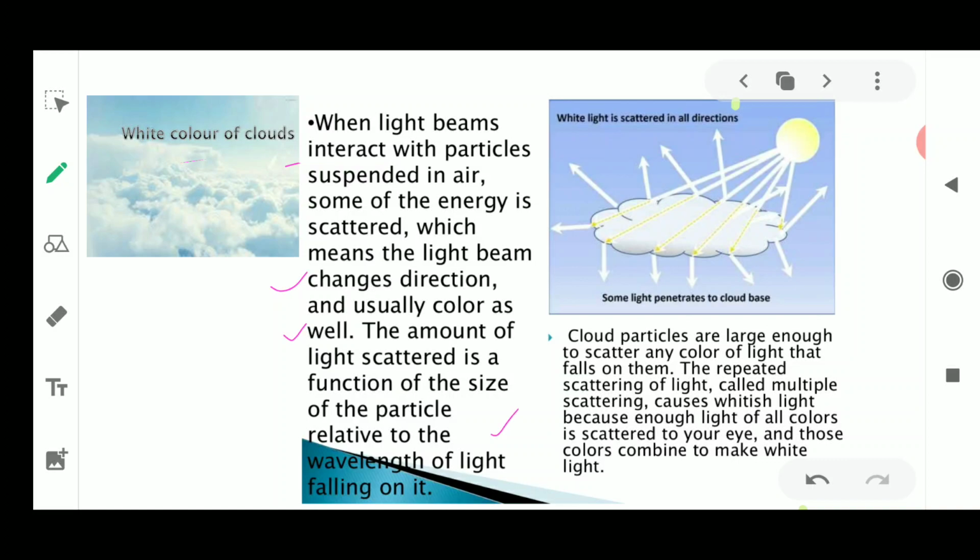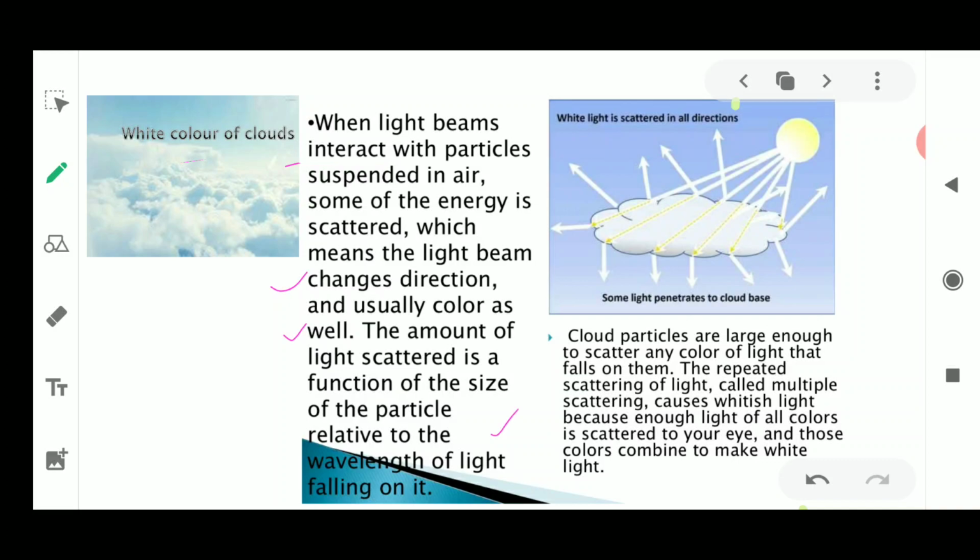It means the wavelength of the color falling on it is going to decide the movement of the light rays from their path. According to the wavelength, the light is going to scatter.